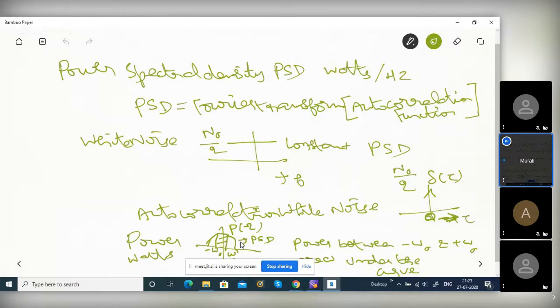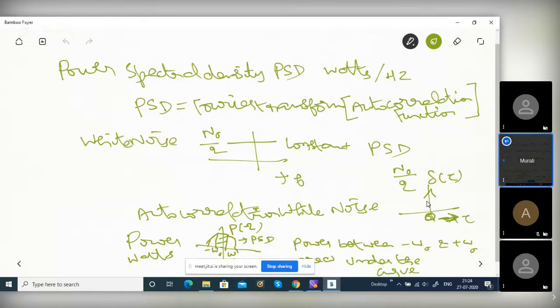In this power spectral density curve, between minus omega naught and plus omega naught, or whatever frequency it may be, I want to find the power. You integrate P of omega, the power spectral density, which is the Fourier transform of the autocorrelation function. Only for white noise it is an impulse. Don't think that for every function it will be an impulse. There could be different shifted impulses, one with plus strength, another with minus. It need not be one simple impulse.